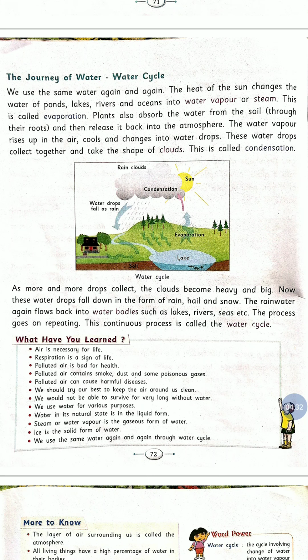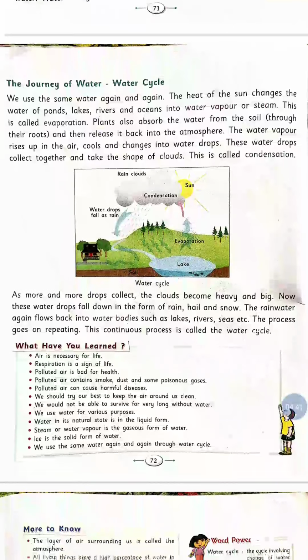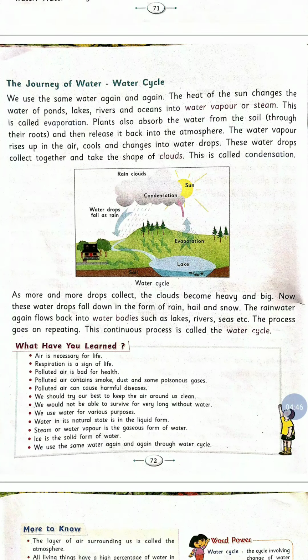Now these water drops fall down in the form of rain, hail and snow. The rainwater again flows back into water bodies such as lakes, rivers, sea, etc.